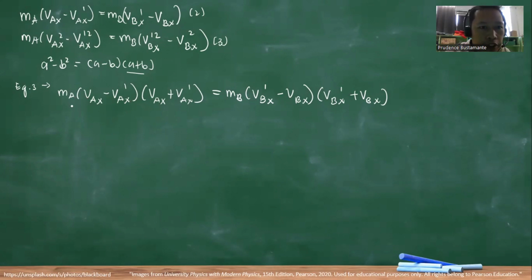So now we can see here in equation 2 that MA (VAX minus VAX prime) is just equal to this one. Okay. So we can actually substitute this equation into this.